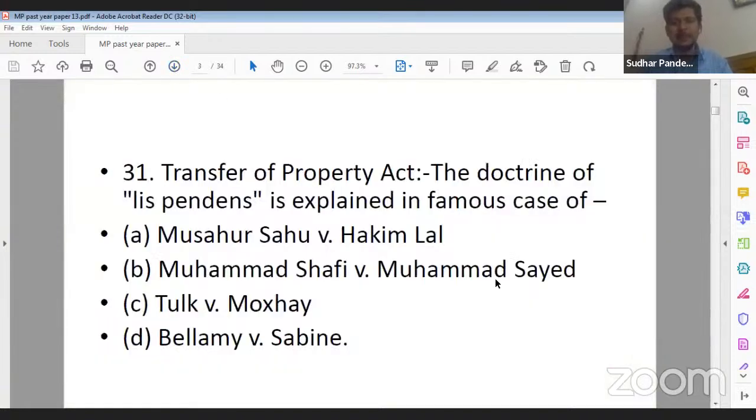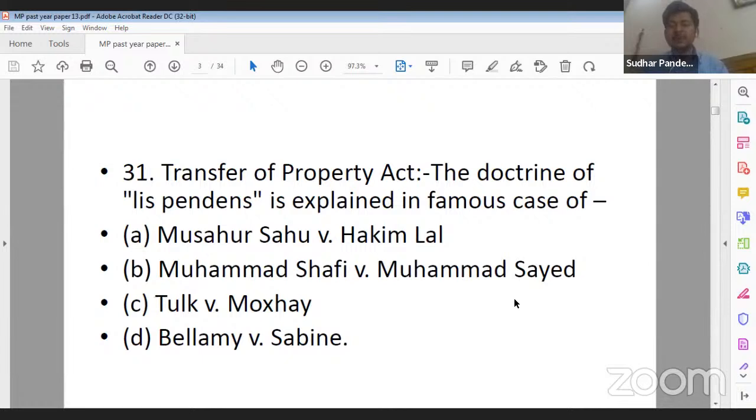Now let's start today's discussion. The first question is from the Transfer of Property Act. This is question number 31. It states that the doctrine of lis pendens is explained in the famous case of. The doctrine of lis pendens means that during the pendency of a suit, a particular property cannot be transferred. So the doctrine of lis pendens is explained in the famous case of option A,